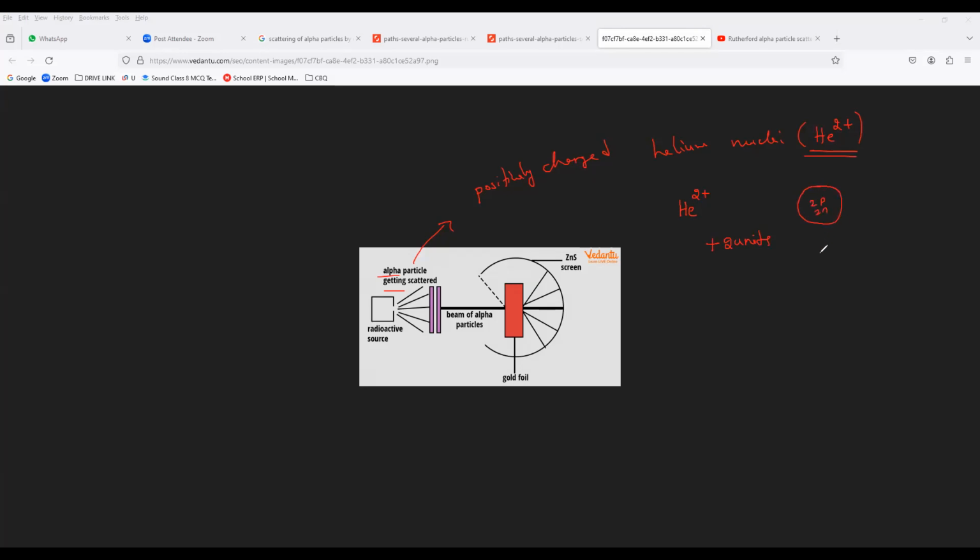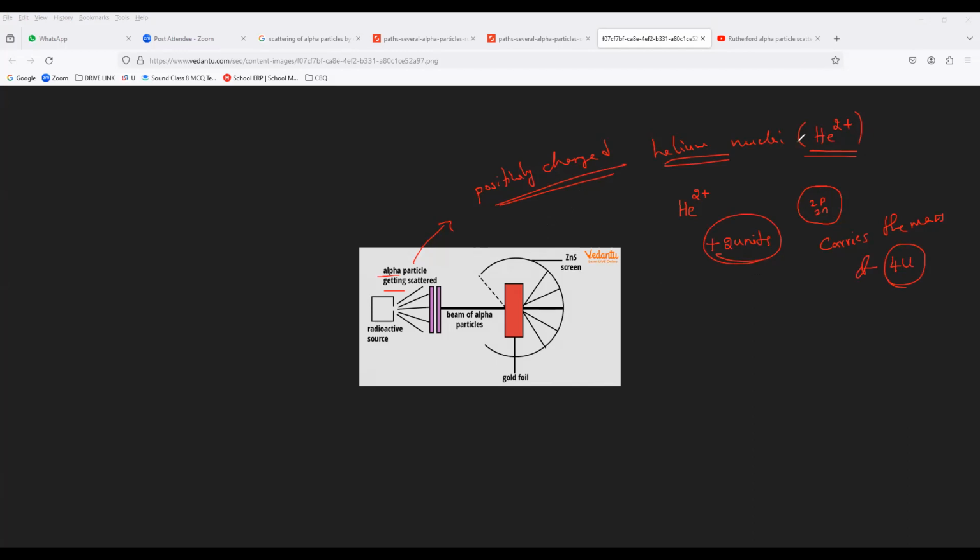What mass does it carry? 2 plus 2, how much? 4. It carries a mass of 4u and a charge of plus 2 units. This is called an alpha particle. Alpha particles are fast moving, positively charged helium nuclei, He2+.